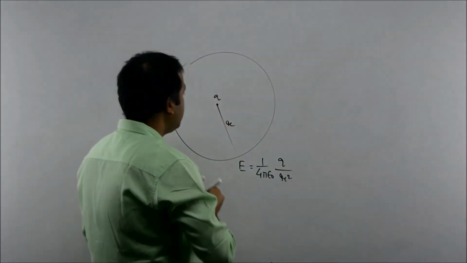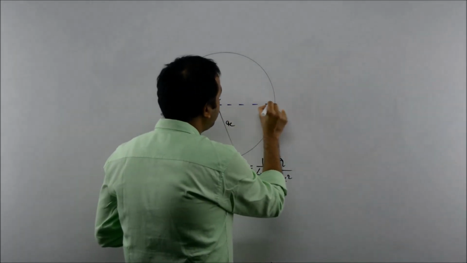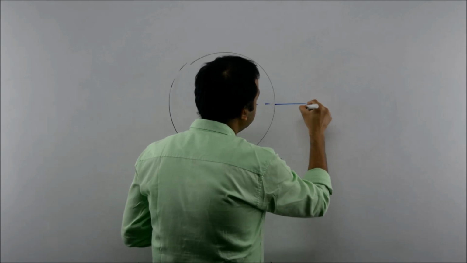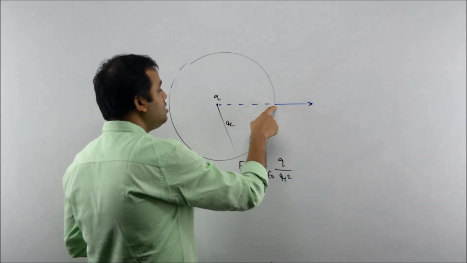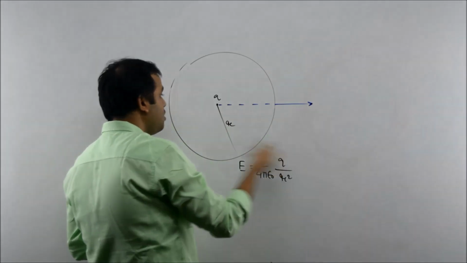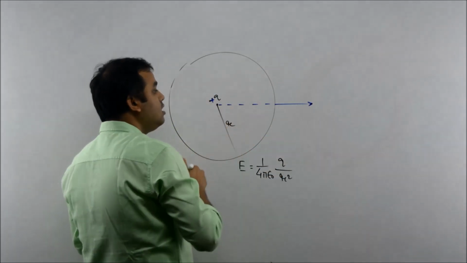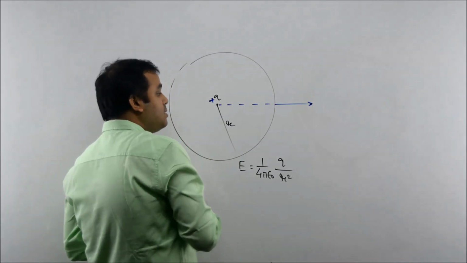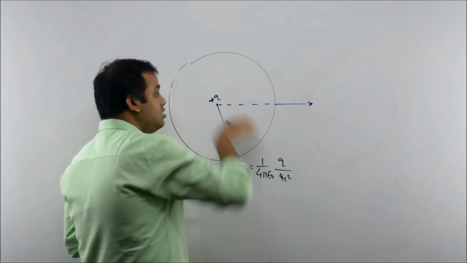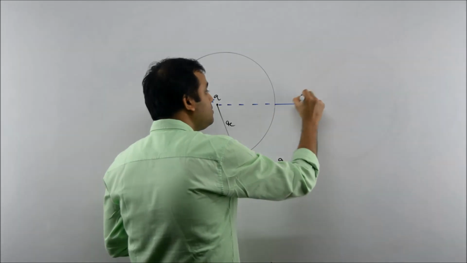Let us see. What will be the direction of electric field at this point? It is along this direction. Place one positive charge, it will experience repulsion along this direction, because we have considered a positive charge. So this is the direction of electric field.